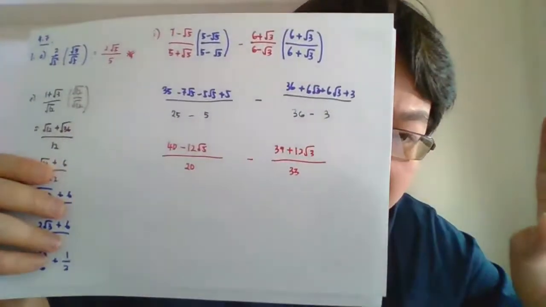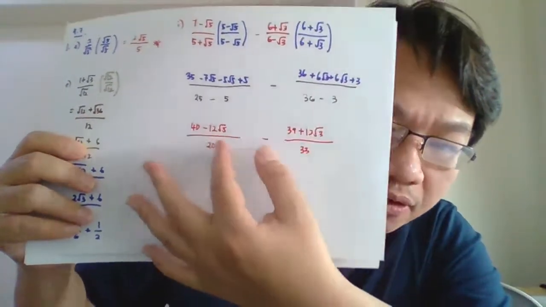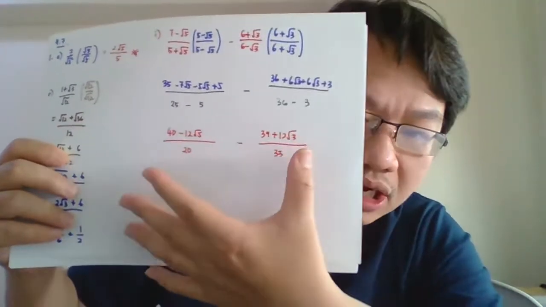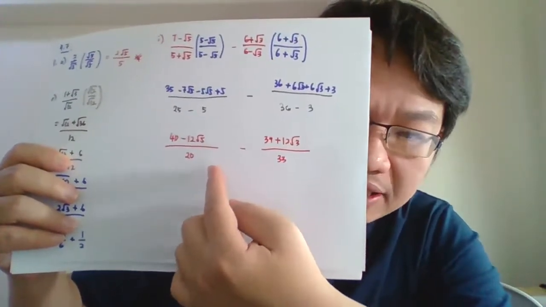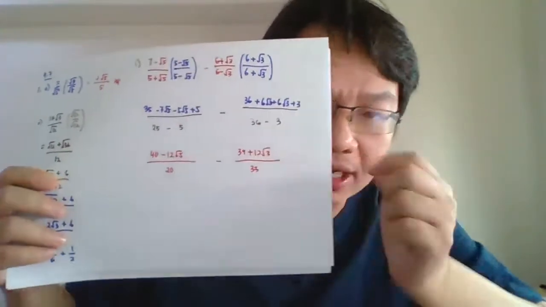Okay, now this is not the final answer, because you need to simplify both fractions here. Since the denominators are different, 20 and 33, what we can do is cross product. When we cross product, 33 times the fraction on the left, 20 times the fraction on the right. So it becomes 20 times 33, you will get 660.